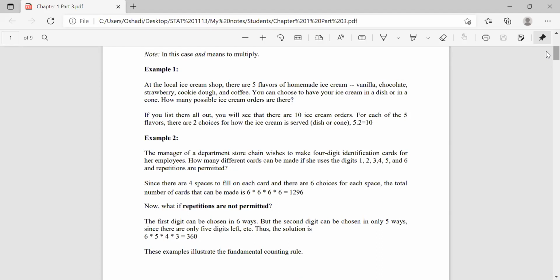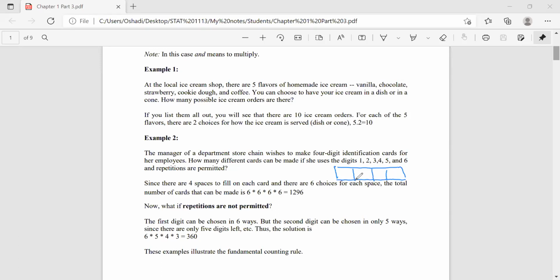So we have 4 digits in the identification card, right?